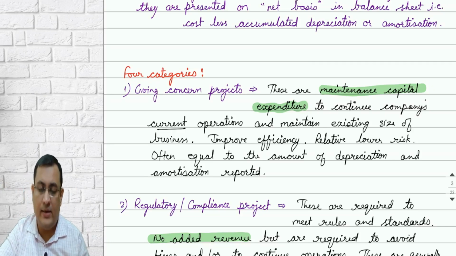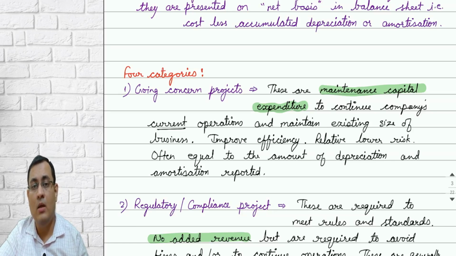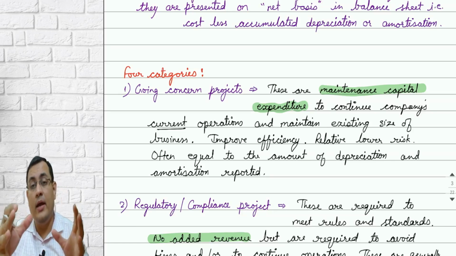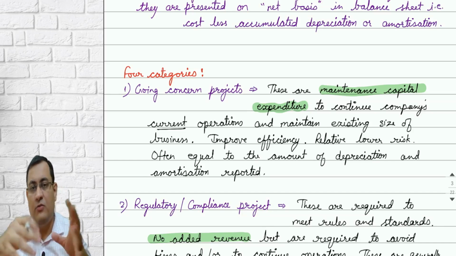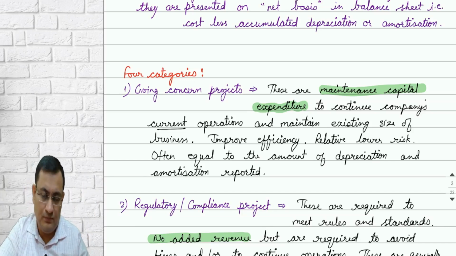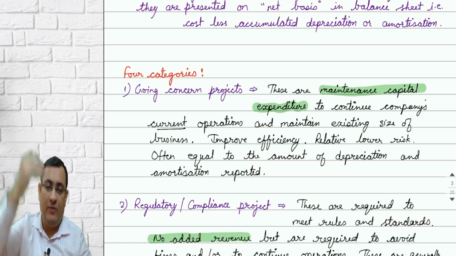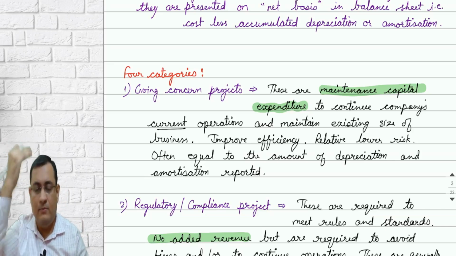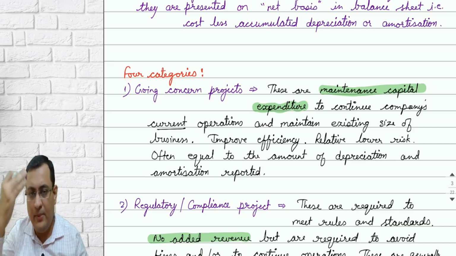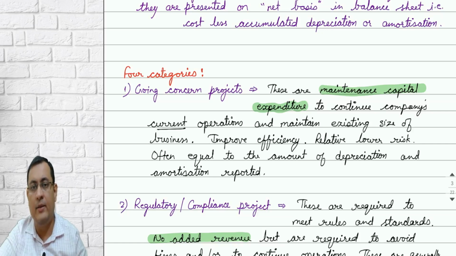The second category of classification of these investments: you are running an educational institute, and because of fire safety norms, you have to install the complete fire extinguisher system and equipment in your educational building.